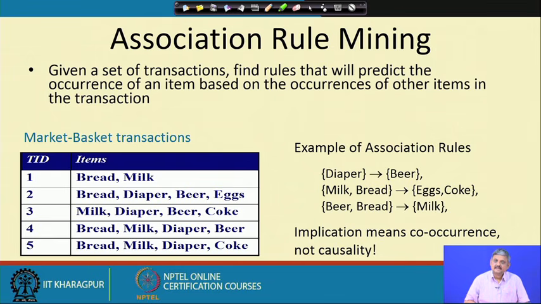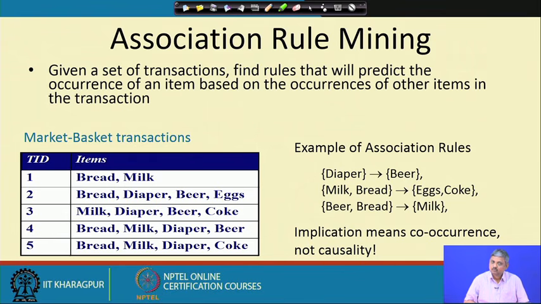They found that if you look at a lot of such transactions, you can observe certain patterns in the form of rules. We call them association rules. What are these rules? Maybe we can find a pattern that people who buy diaper also buy beer. People who buy milk and bread also buy eggs and coke. Each of these is an example of what is called an association rule.